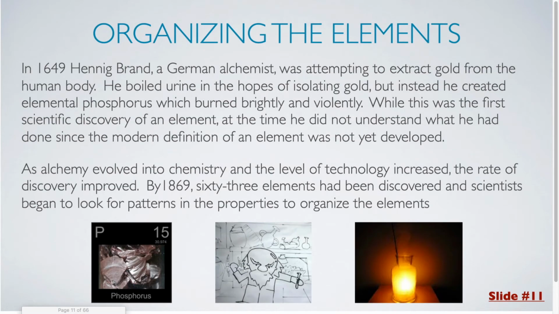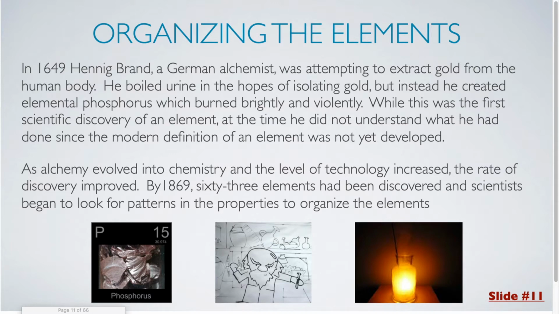In 1649, Hennig Brand, a German alchemist, was attempting to extract gold from the human body. He boiled urine in hopes of isolating gold, but instead he created elemental phosphorus, which burned brightly and violently. While this was the first scientific discovery of an element, at the time he did not understand what he had done since the modern definition of an element was not yet developed.